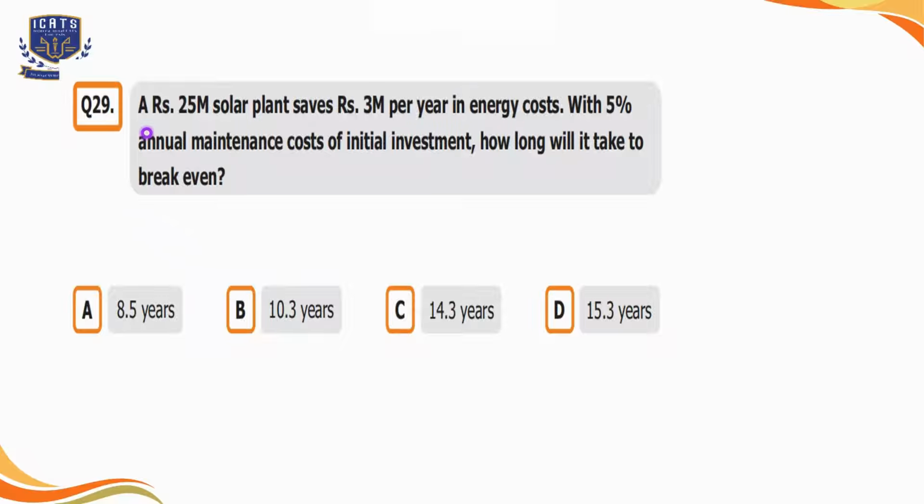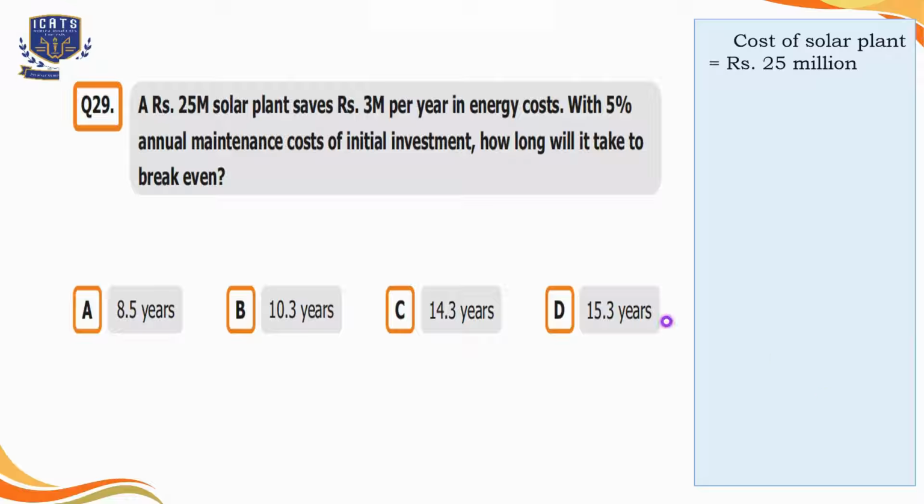Question number 29. A rupees 25 million solar plant saves rupees 3 million per year in energy costs with 5% annual maintenance cost of initial investment. How long will it take to break even? Option A is 8.5 years, option B is 10.3 years, option C is 14.3 years, and option D is 15.3 years. So according to the question, the cost of the solar plant is rupees 25 millions and yearly energy savings are 3 millions.